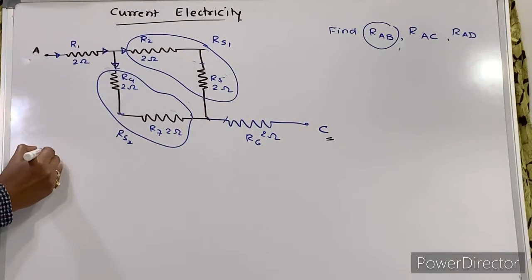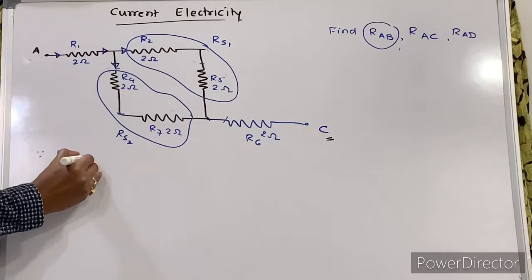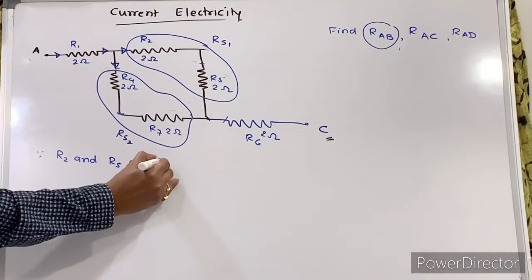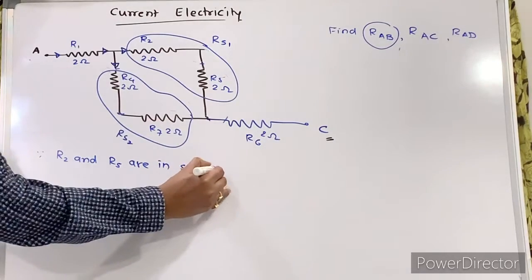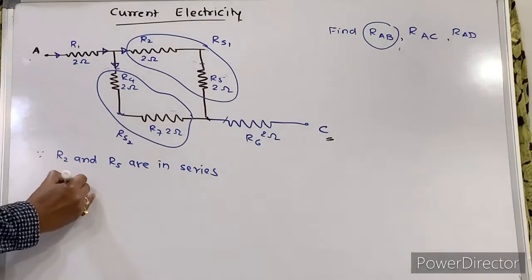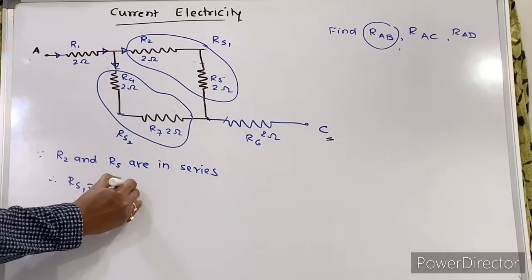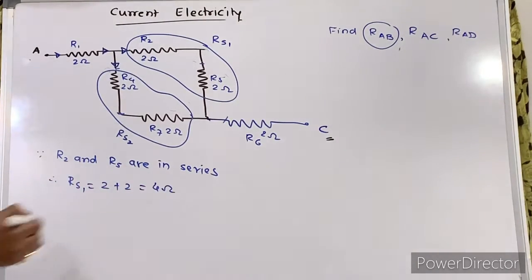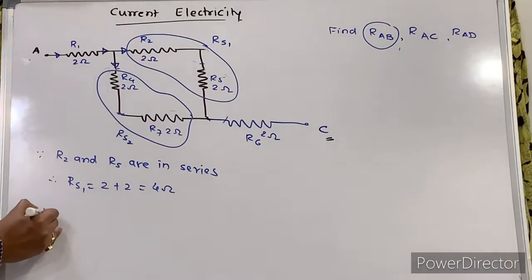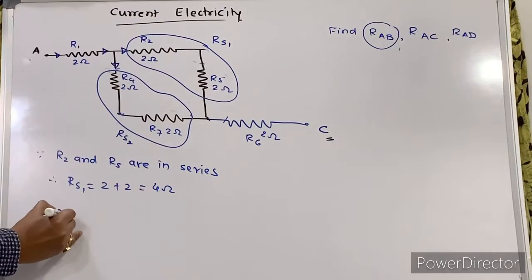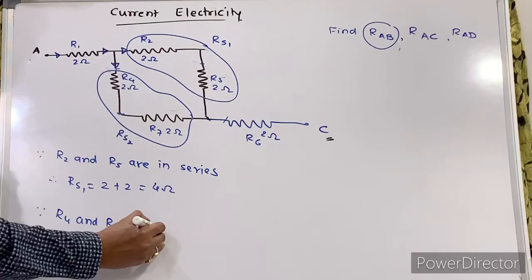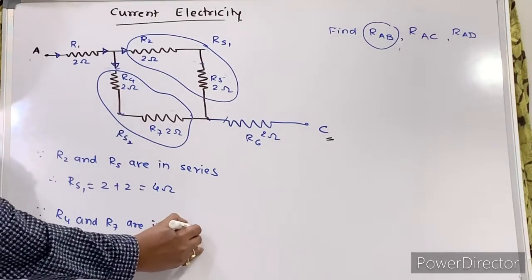So right here, since your R2 and R5 are in series, now they are connected in series. So I can write here therefore RS1 is equal to 2 plus 2, which is equal to 4. Now since your R4 and R7 are in series, they are in what?